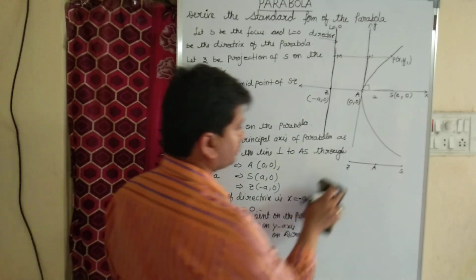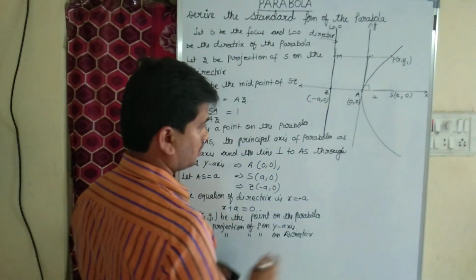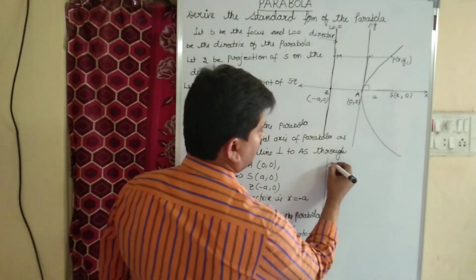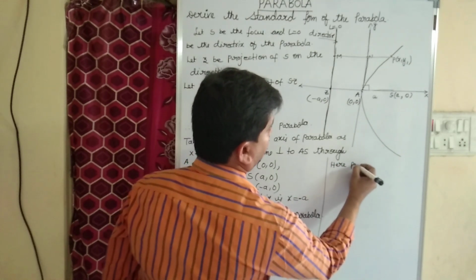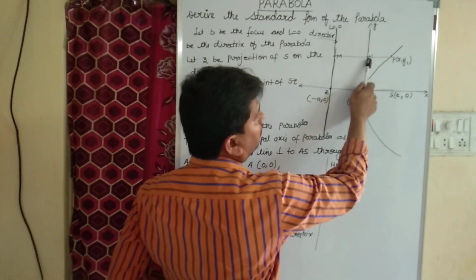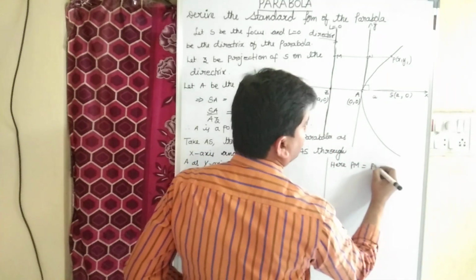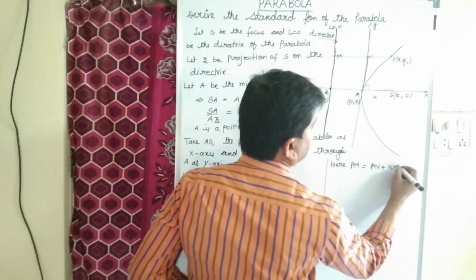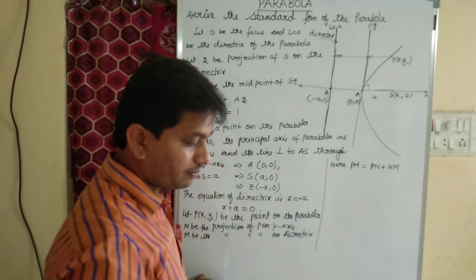Let me write here: PM equal to PN plus NM.